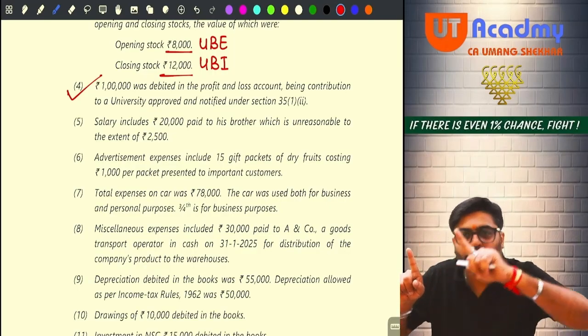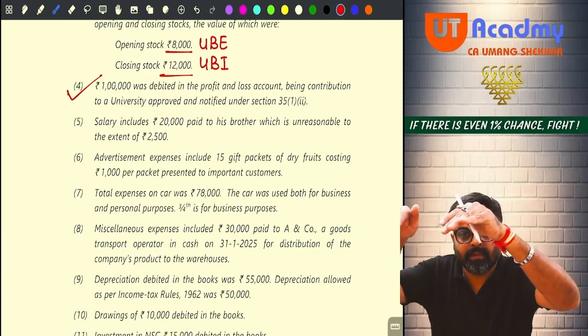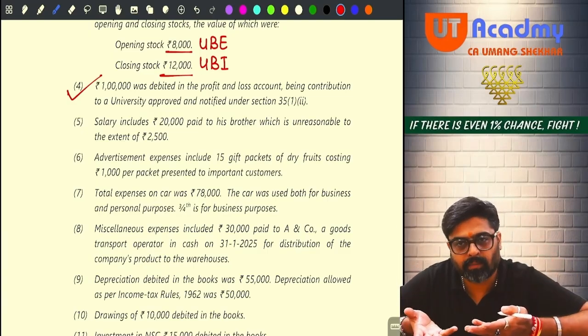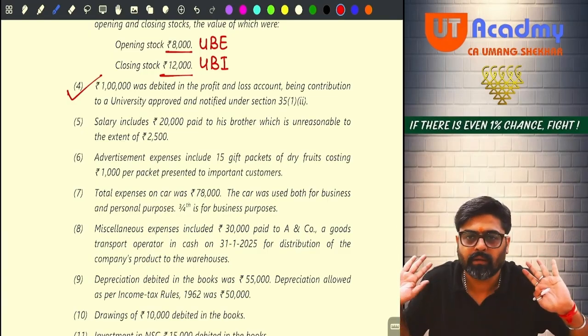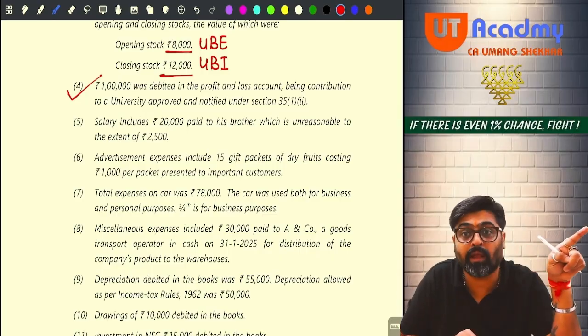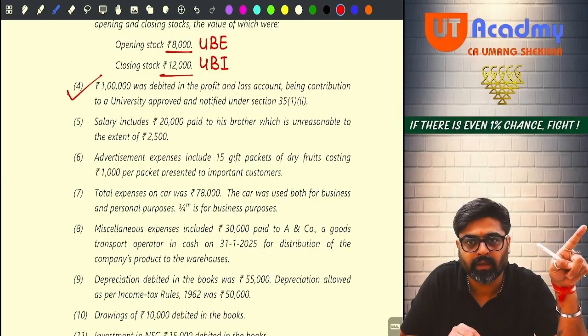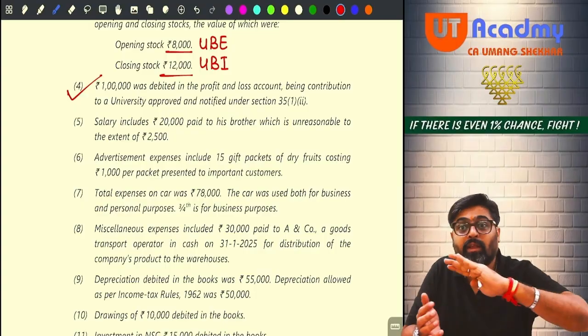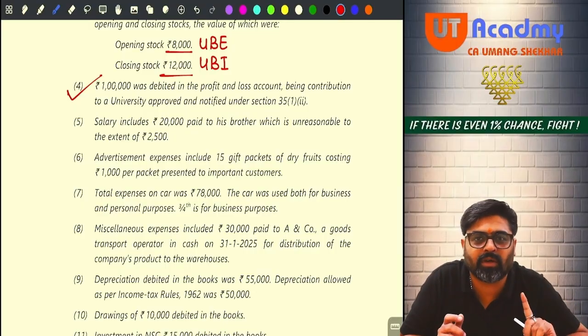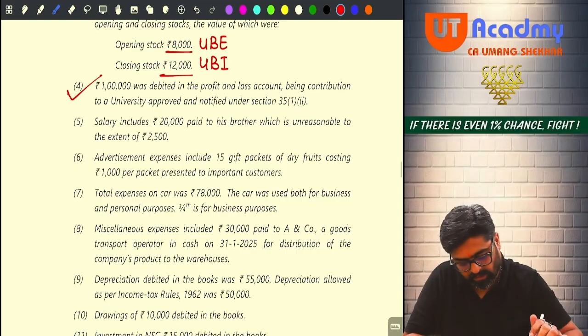If you allow something from the debit side, do you add back in the profit? No, no need to add. It was allowed. But if you were following 115 BSE, in that case this was not allowed. Then you would have to add it in the profit. Yes or no? Next one.